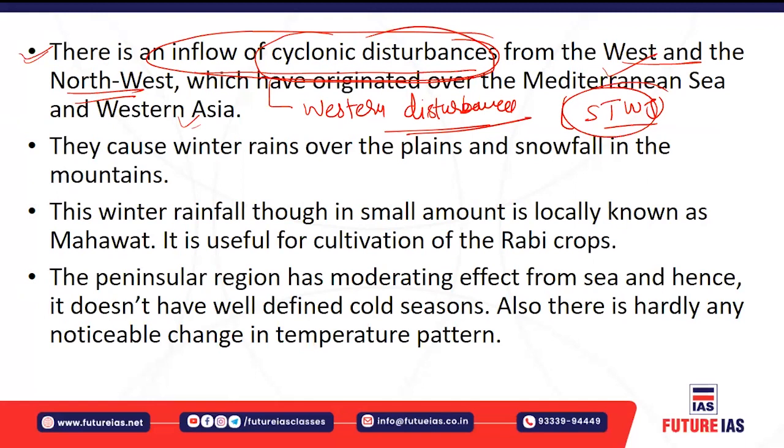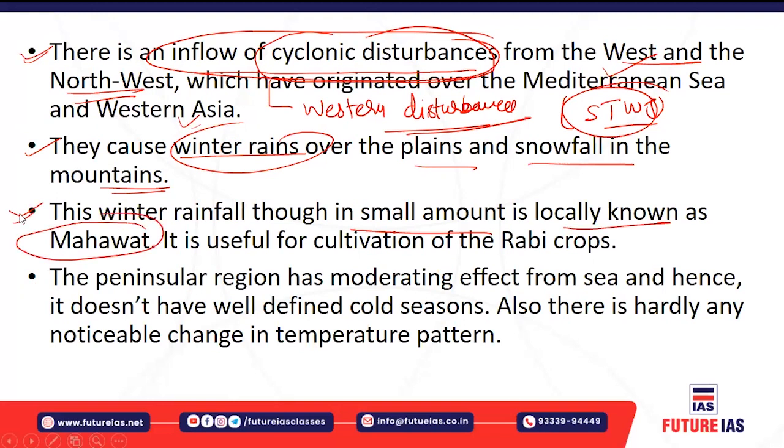These cyclonic disturbances also cause winter rains over the plains and snowfall in the mountainous region. So in the plain regions, it causes rainfall also. The winter rainfall, though small in amount, is locally known as Mahawat. You have heard about this word; it is basically known for the winter rainfall.